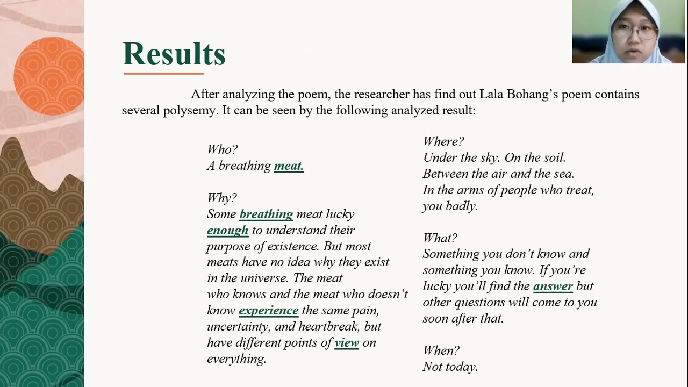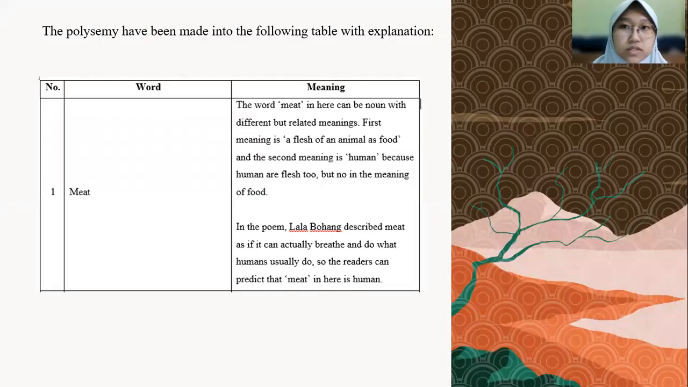End result. After analyzing the poem, the researcher has found out that Lala Bohang's poem has several polysemy. It can be seen in the following analyzed result: meat, breathing, enough, experience, view, answer. The polysemy have been made into the following table with explanation. The first word is meat.